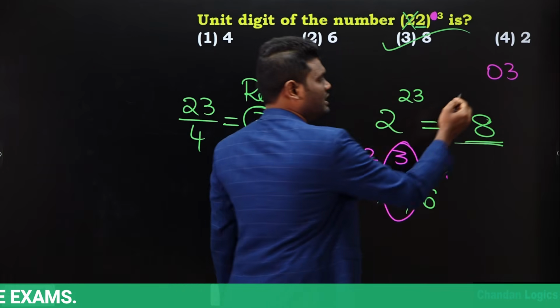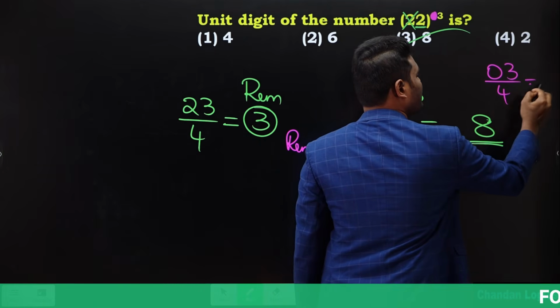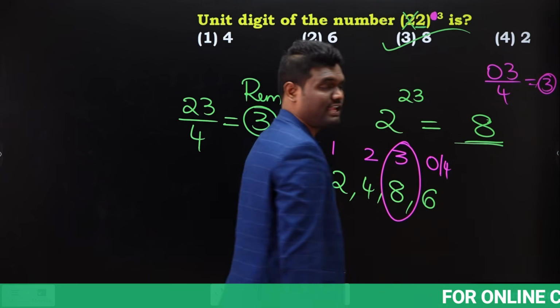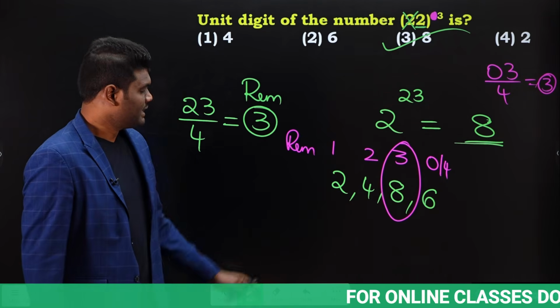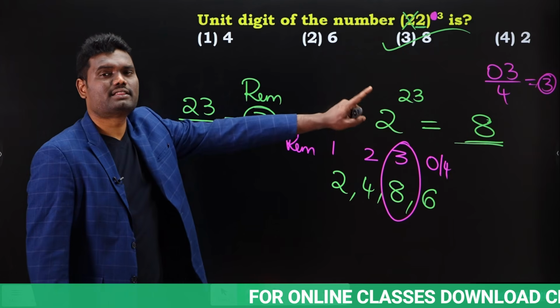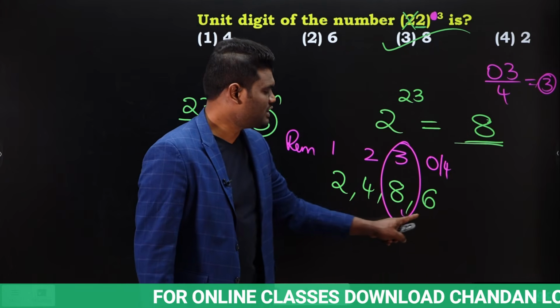If you take it as 0, 3, so 3 divided by 4 means remainder is going to be 3. Yes. If remainder is going to be 3, then for remainder 3, what is the last digit? Last digit is going to be 8.